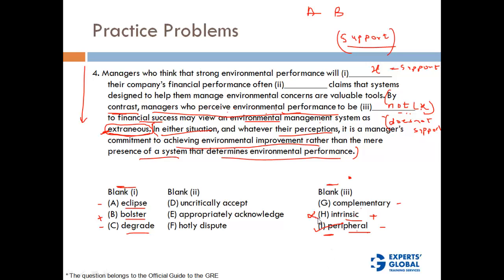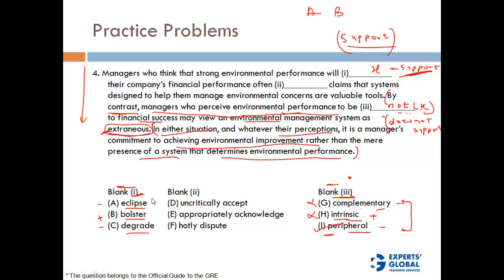Intrinsic would not fit into the context. That is exactly the opposite of what we want. And complementary, no, although it is slightly similar to peripheral, it does not really bring out that parallelism. There's not really a parallelism between complementary and extraneous. Peripheral is more fitting in this context, right? So if this is not support, we are done with blank 3 now. Let's come back to blank 1. Blank 1, what do we want? We want X is equal to support. So something like support.